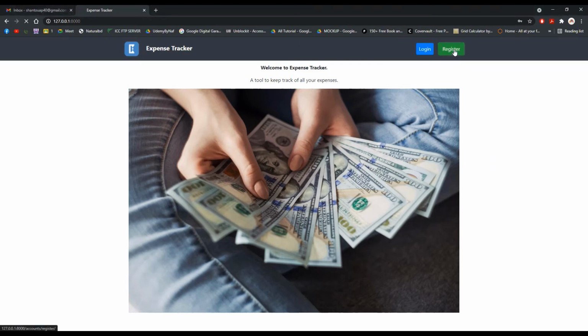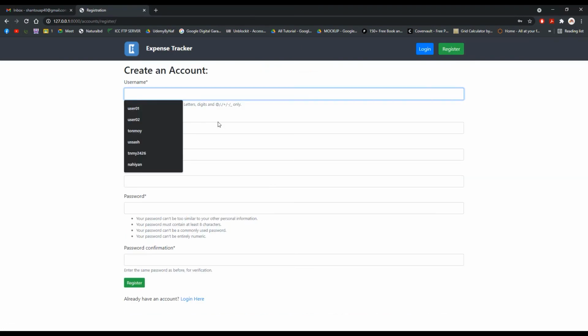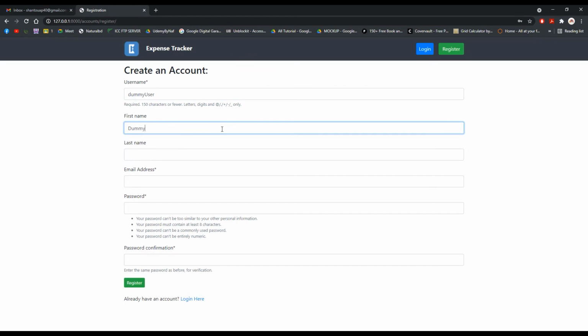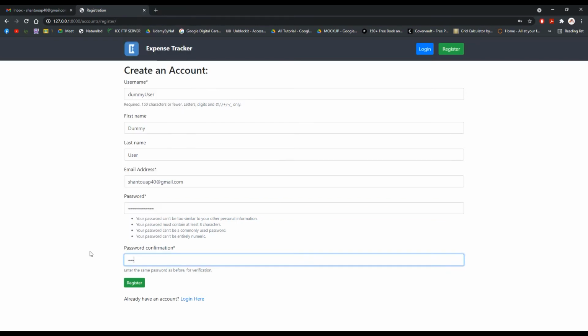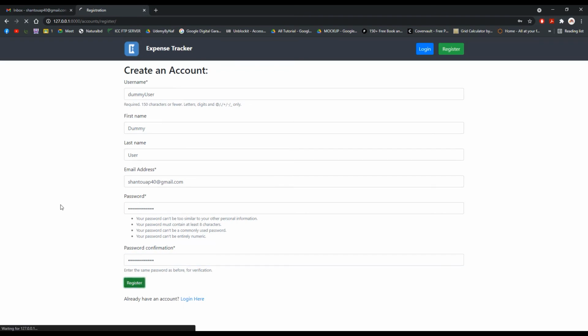So let's register a new user. I will name it dummy user. This is the username, and the first name should be dummy and the last name user. For the email address, I will use one of my email addresses so that I can authenticate, and I will set a password, and put the confirmation password, and let's register.